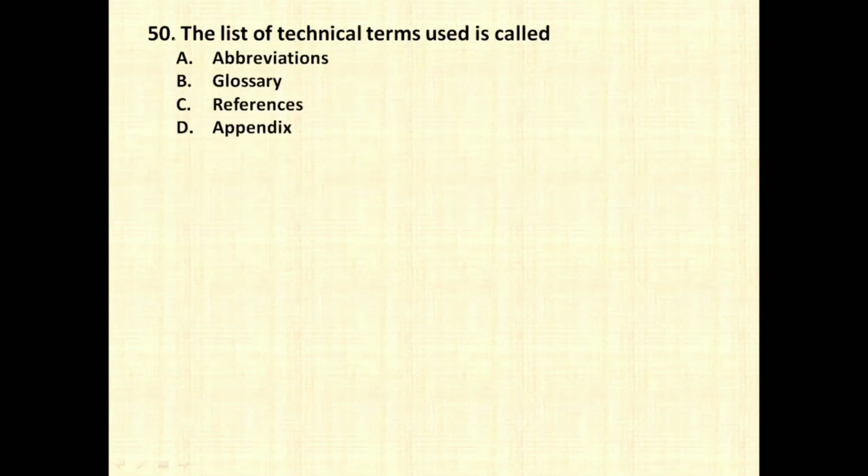The list of technical terms used is called as. So this is nothing but it is called a glossary. Abbreviations are the short forms, references are from which source you have taken, and appendix is nothing but whatever you append at the end of the document. So the right answer for technical terms is going to be glossary.